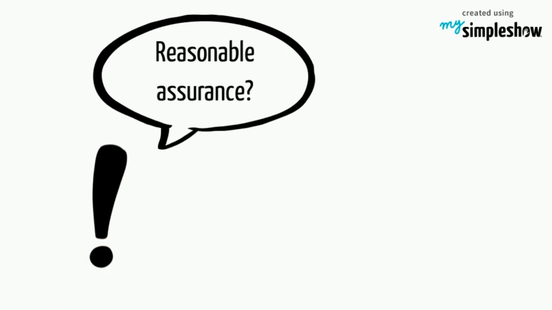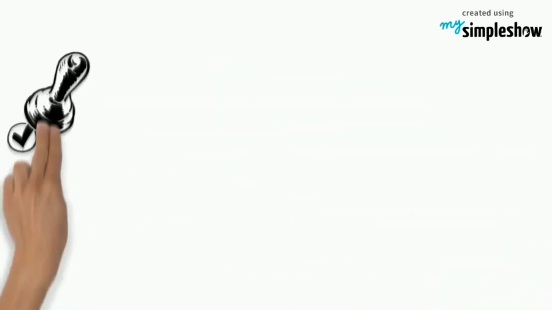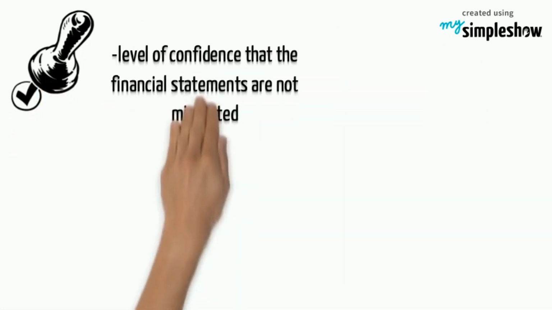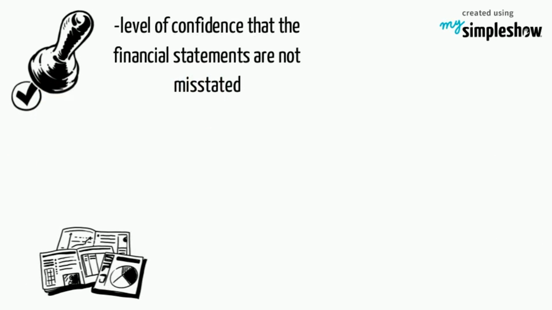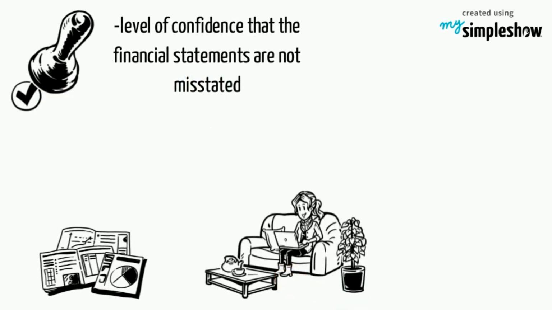Next, we will discuss reasonable assurance. So, what is reasonable assurance? Reasonable assurance is the level of confidence that the financial statements are not materially misstated that an auditor, exercising professional skill and care, is expected to attain from an audit.